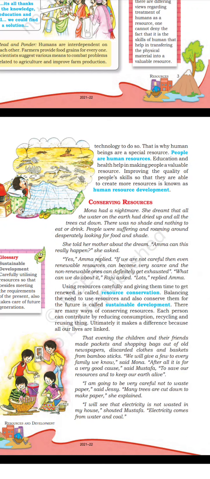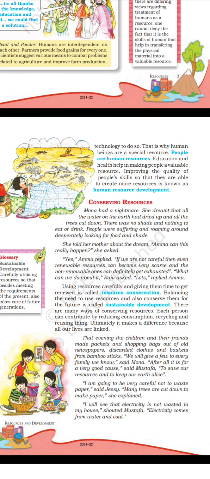People are human resources. Education and health help in making people a valuable resource. Improving the quality of people's skills so that they are able to create more resources is known as human resources development. Glossary. Sustainable development: carefully utilizing resources so that besides meeting the requirements of the present, it also takes care of future generations.